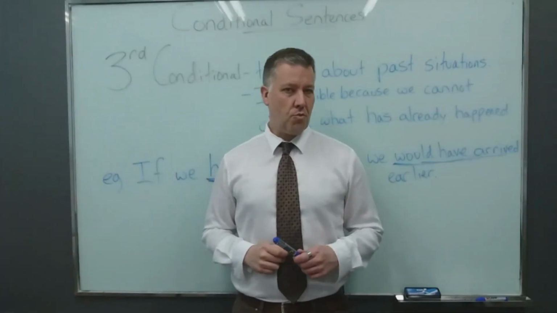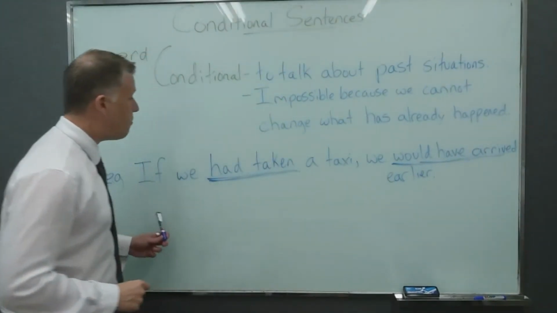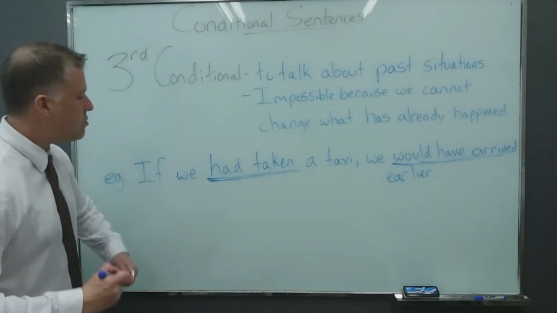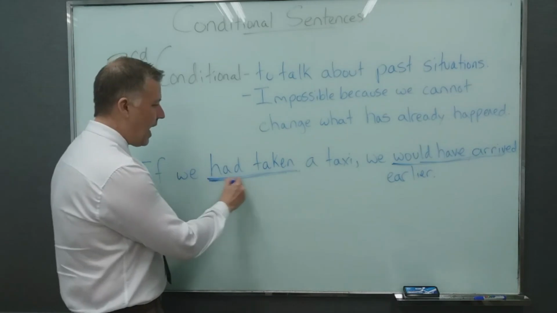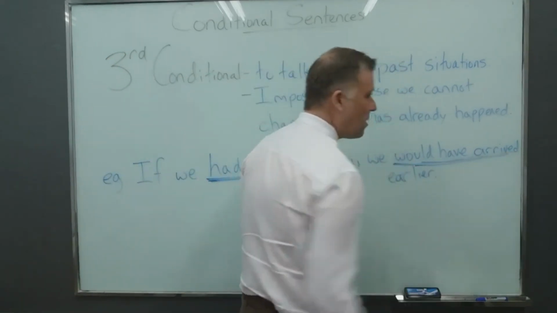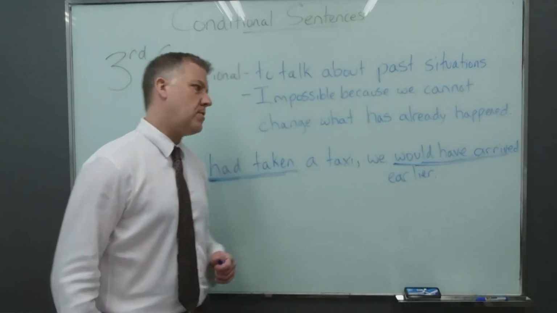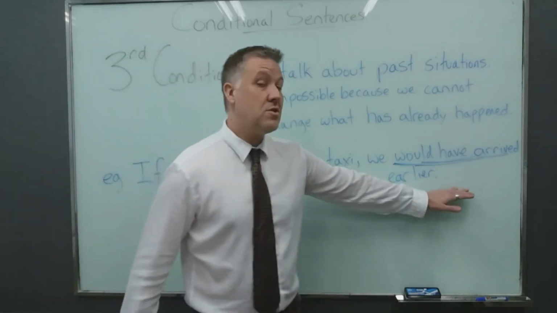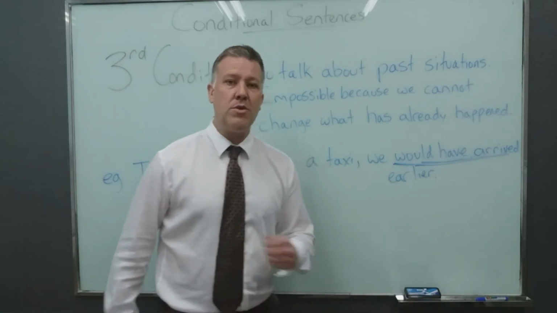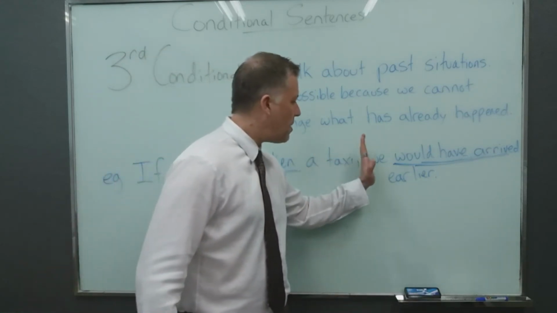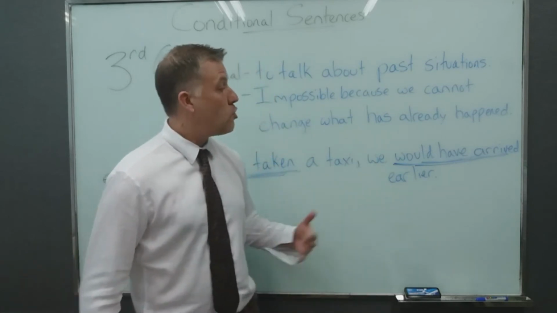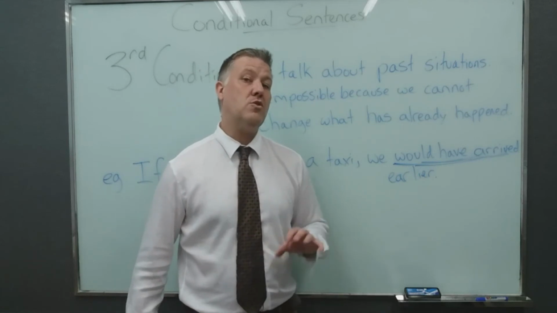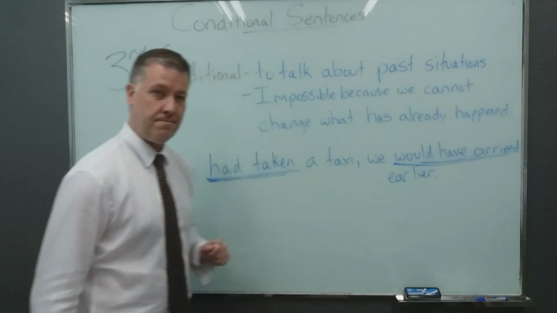Now let's take a look at the grammar of this sentence. It says, if we had taken a taxi, we would have arrived earlier. Now, if you notice, we have the past perfect tense. Had taken, and would have arrived. Now the reason we're using past perfect here is because, well, this didn't happen in the past, okay? And this result didn't happen in the past. And when we're talking about things that could or would have happened up until a point, or if we are looking for a desired result that didn't happen, well, these are the situations where we use the perfect tense.